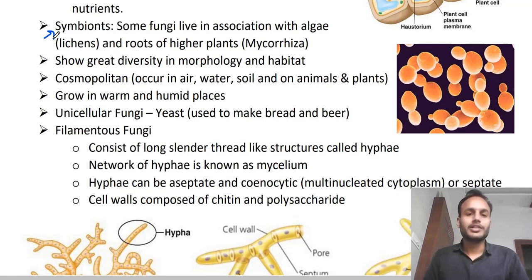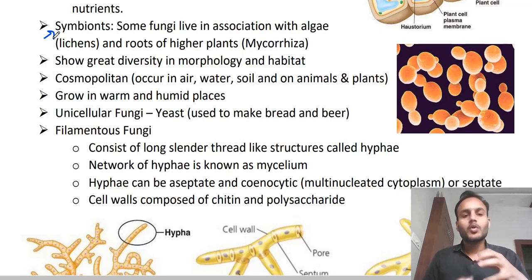In this relationship, algae manufacture food for the fungi, while fungi provide shelter to the algae and help in absorption of nutrients, right? So both are benefiting each other, and this type of relationship is called symbiosis, right?